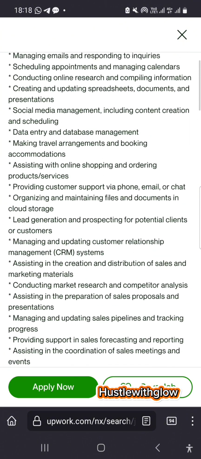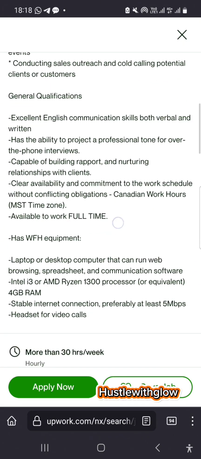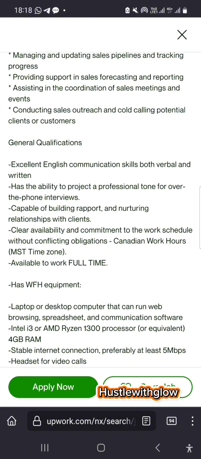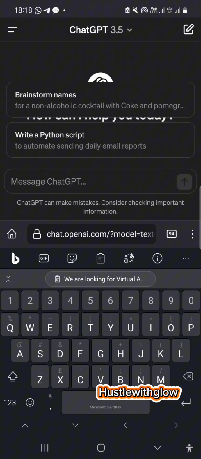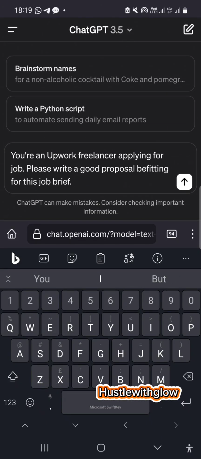So after copying this whole brief, what we call brief, okay, I've explained that. After copying this whole brief, all I need to do is to go to my ChatGPT. And here in my ChatGPT, all I need to do is I'll just give my prompt. You are, okay, let me write it. You are an Upwork freelancer. Now I'm telling ChatGPT that it is an Upwork freelancer applying for a job. I put it this way because I want it to write it like I am the one writing, okay? I don't want it to be just a random something that is put together. I want it to be like I'm the one writing.